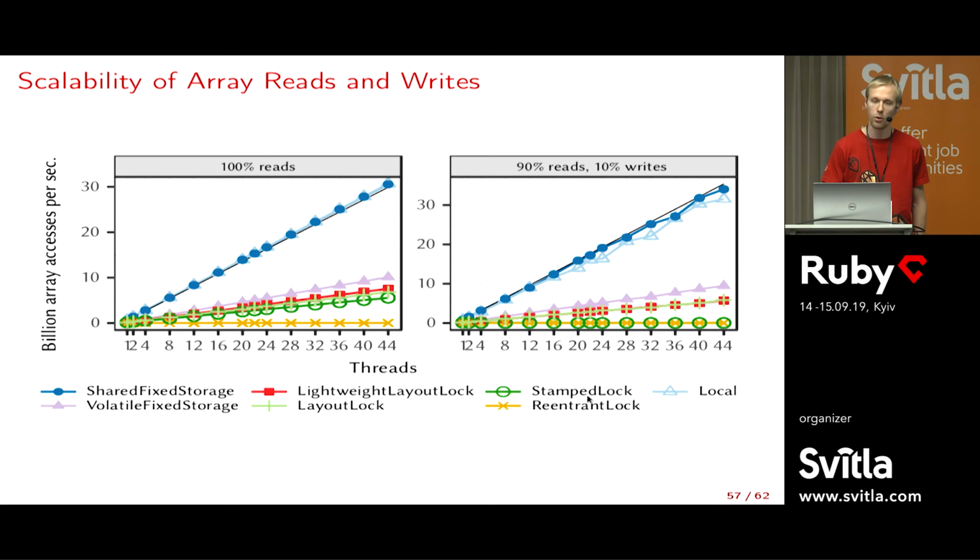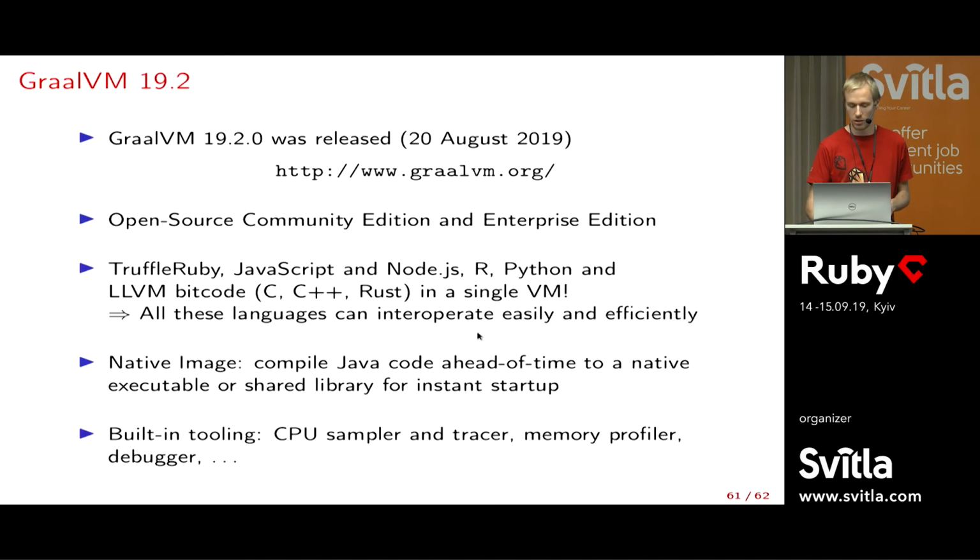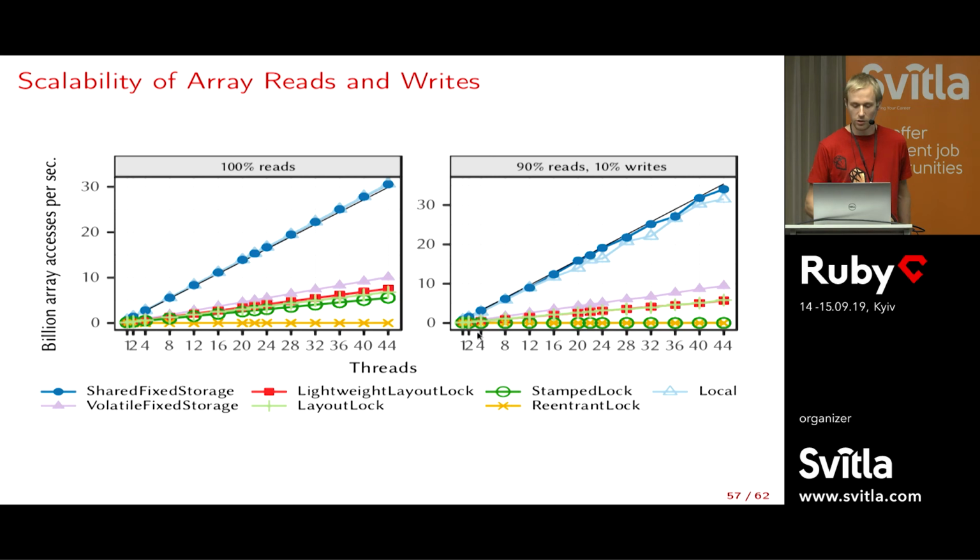Then we have something like a stamped lock, which is like a read-write lock. It means reads can execute in parallel, but writes cannot. So it scales well for reads, but it doesn't scale at all for writes here. So we use something a bit more fancy, which we call the layout lock, which has 3 operations: read, write, and layout change. Layout change is when I have to completely rewrite my data structure because someone deleted an element in the middle or completely changed the type of object stored in it. That one is exclusive, but both reads and writes can execute in parallel. And so it also scales that way.